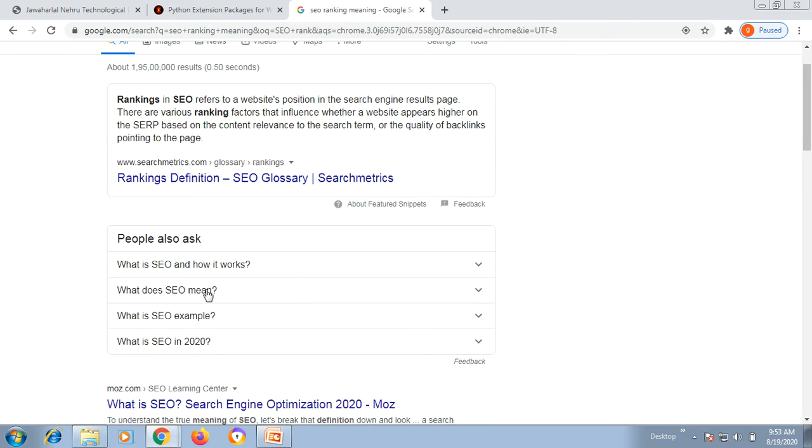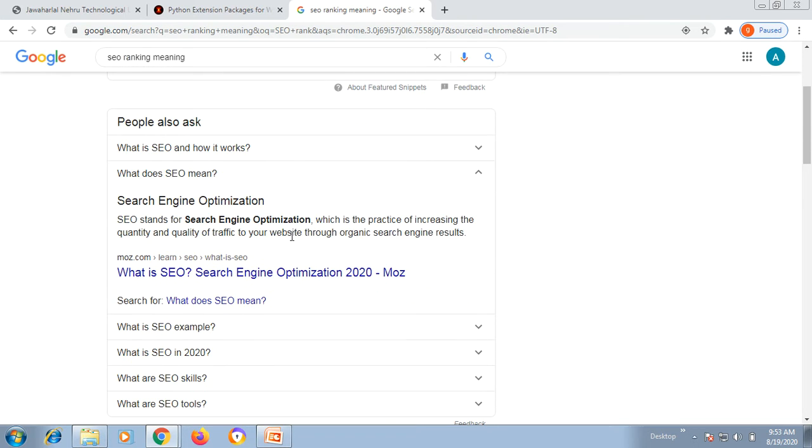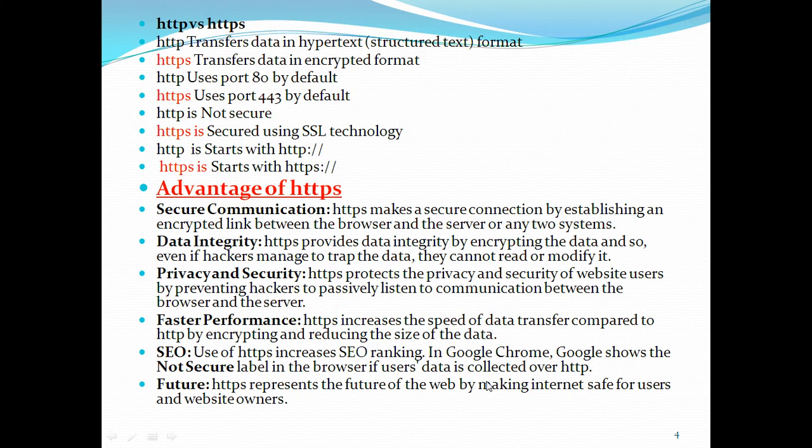Website position is nothing but search engine optimization. Search engine optimization ranking generally depends on whether the website is registered by the certificate authorities who provide the HTTPS protocol. And whatever the rankings, that means whatever website data is provided, maximum and fast, and all the criteria will be followed in the SEO rankings.